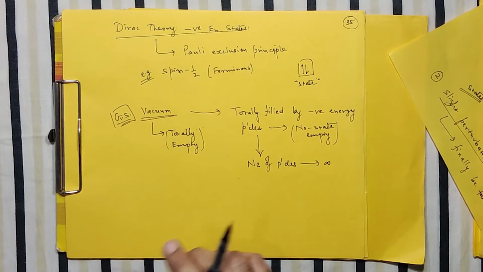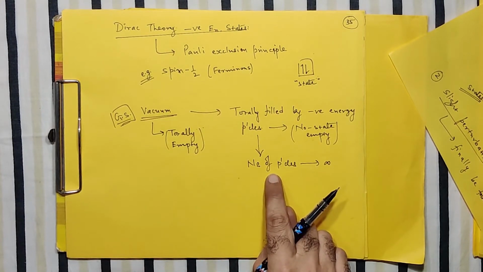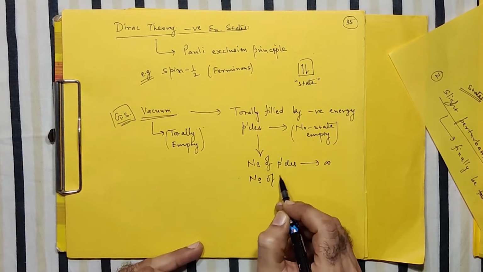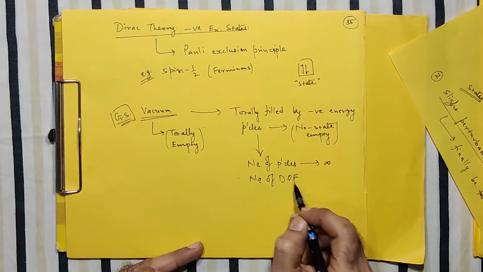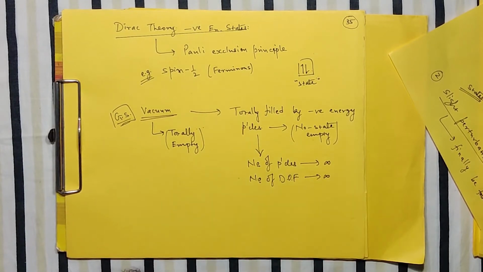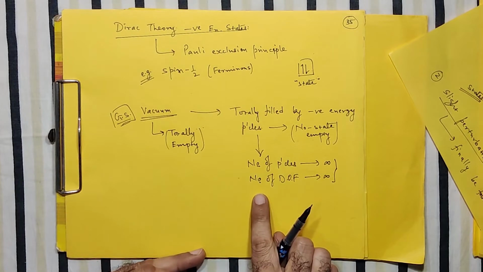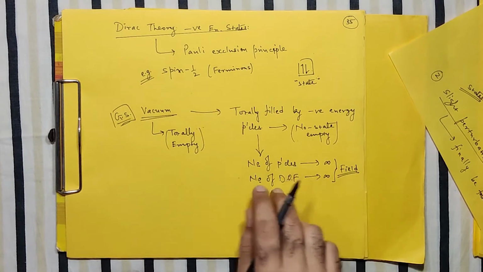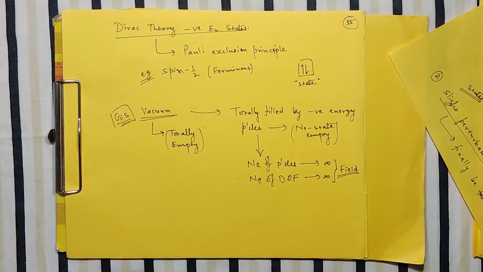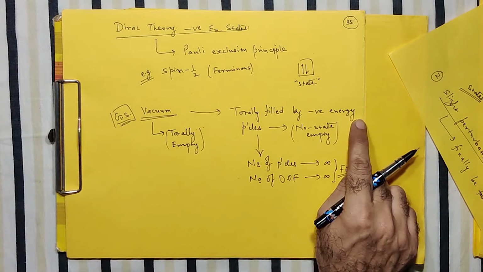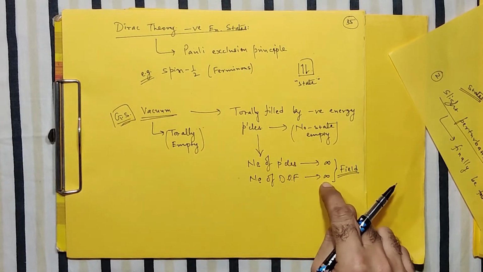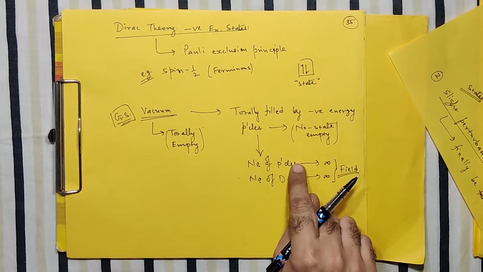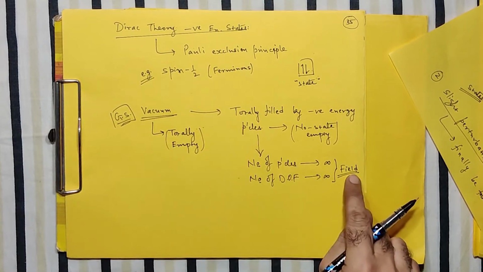So no need to say, if you have a large number of particles, the degrees of freedom is also very large. And such a thing, having a large number of degrees of freedom, is known as a field. So automatically the concept of vacuum filled with a large number of negative energy particles incorporates the concept of field. So this vacuum is now considered to be the field.